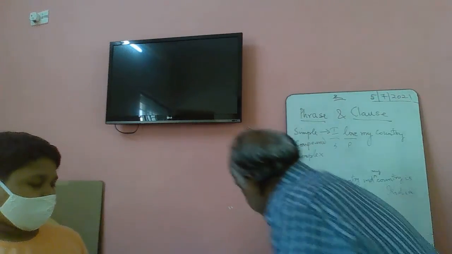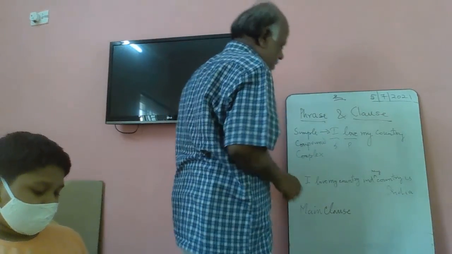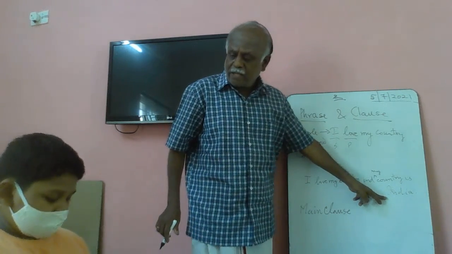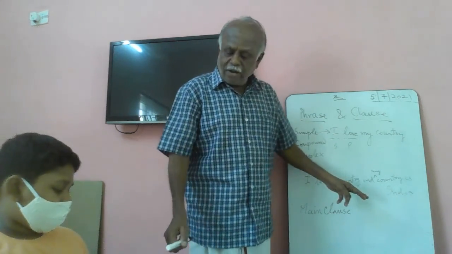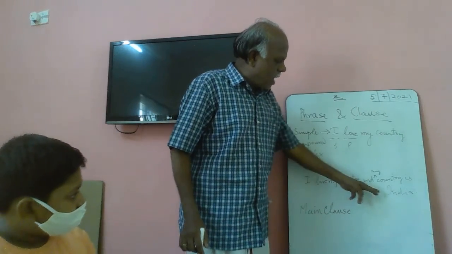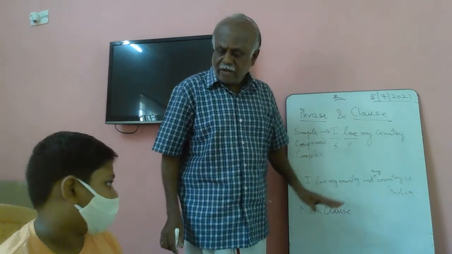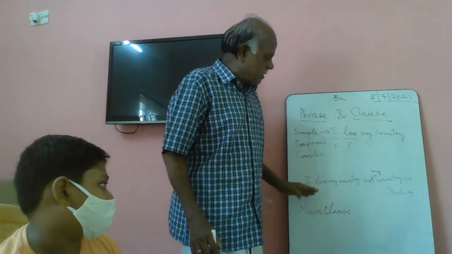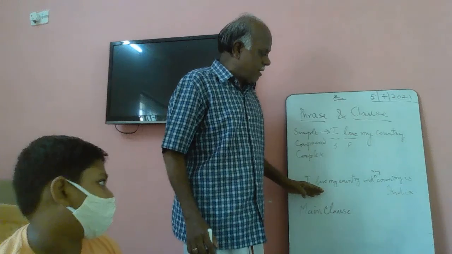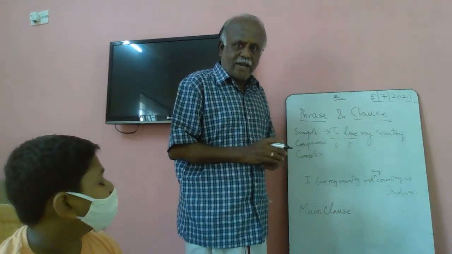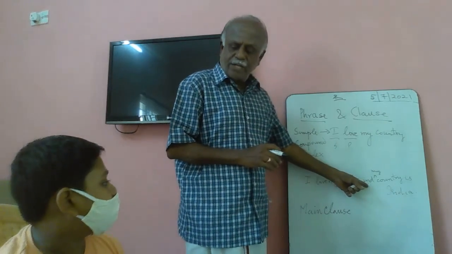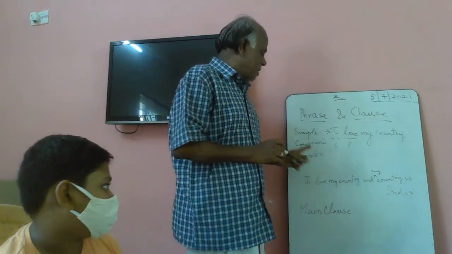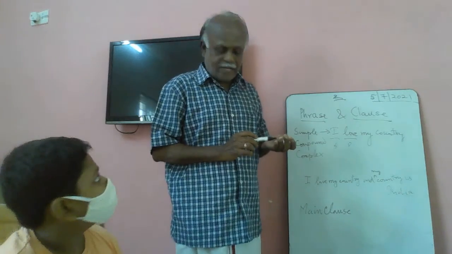Now I write another sentence. Now here there is one main clause and another main clause. Both are combined with a conjunction. So those two main clauses are combined together and made into a single sentence with a conjunction used. So this is an example for compound sentence, right?